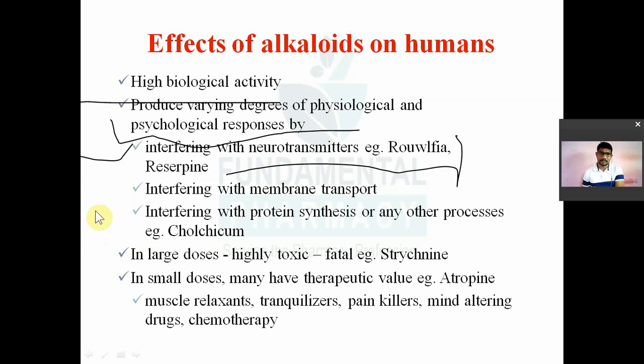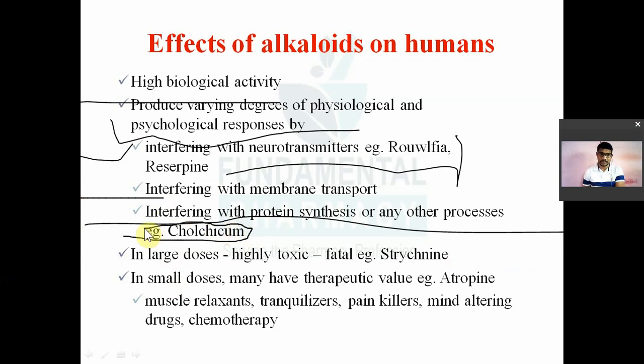These alkaloids may interfere with membrane transport. They may interfere with protein synthesis. For example, colchicine is an alkaloid obtained from the Colchicum autumnale plant, and it is an anti-inflammatory, useful in various kinds of inflammation. For example, gout. So it is useful particularly in gout.